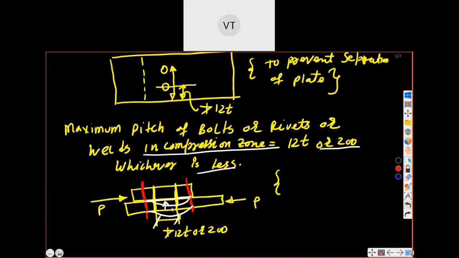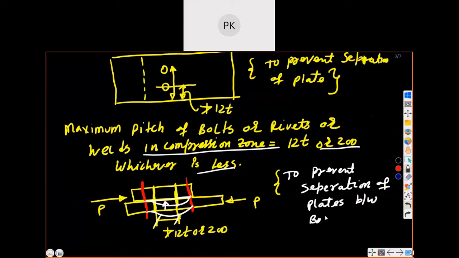Okay, so to prevent separation of plates between bolts, and to prevent buckling.